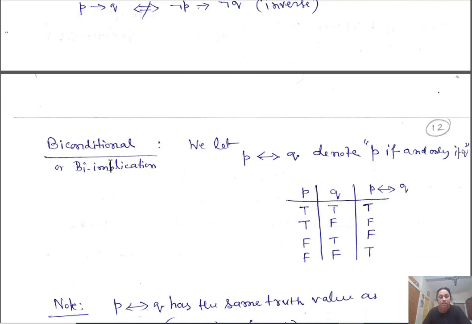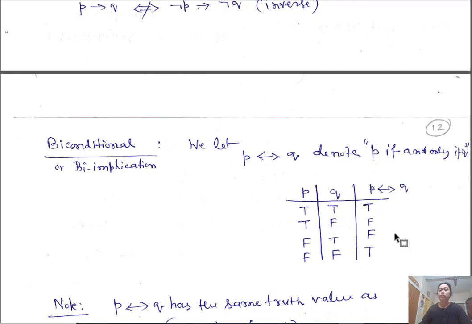Another one is biimplication. This is if and only if. We use this notation. This denotes P if and only if Q. That means P implies Q, that implication, as well as Q implies P, that implication. This is the combination of both. P implies Q and Q implies P. So if and only if: whenever both are true or both are false, then it is true. Otherwise, it is false.